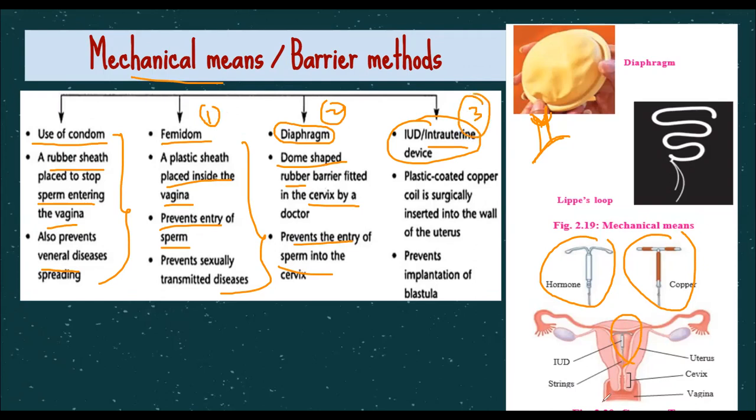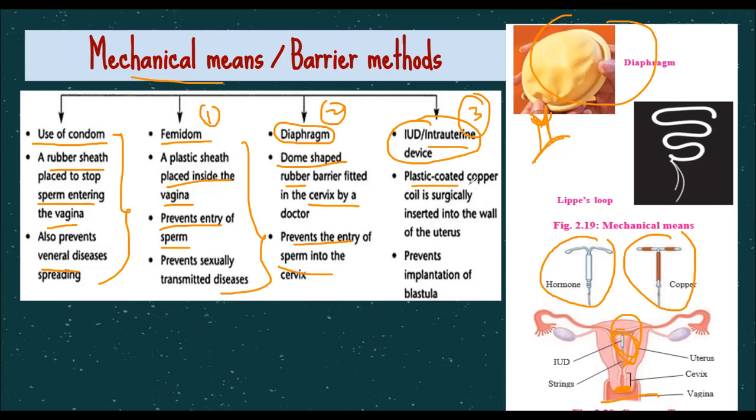So at the vagina, you can use a femidome. Here you can use the diaphragm. The diaphragm can be applied here. This is how a diaphragm looks. You can see in the diagram over here. Or if you want to have more safety, you can use an intrauterine device. So you can see the IUD, which is inserted inside the uterus. This is done by a doctor.